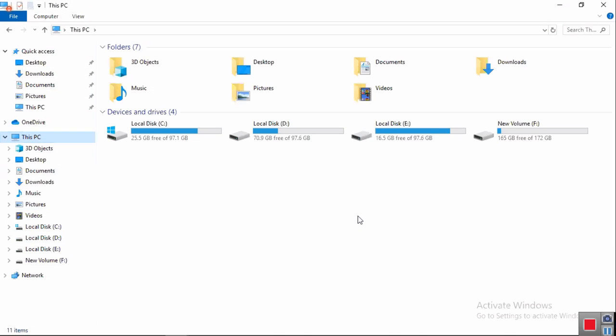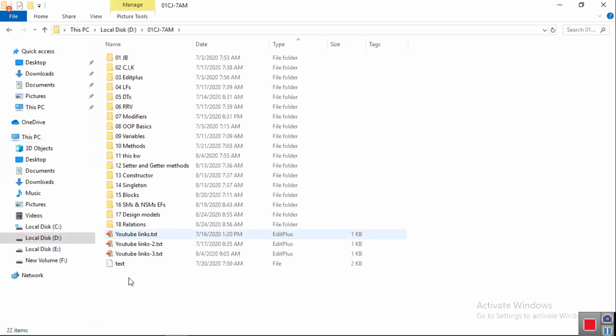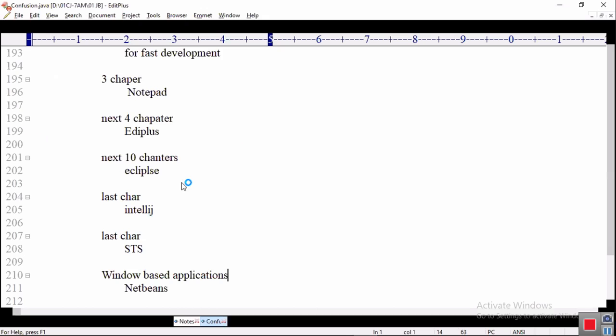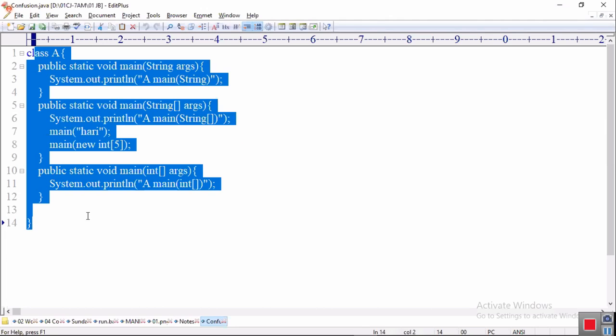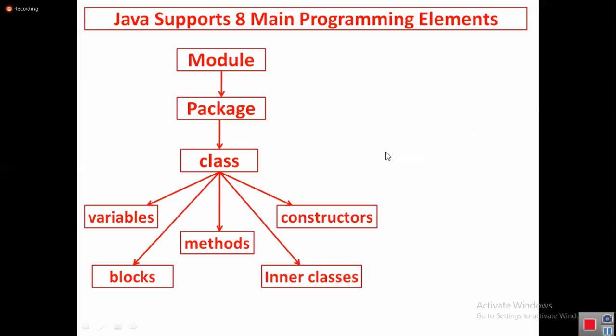This is my computer. My computer is divided into drives. Each drive is divided into folders. Each folder is divided into subfolders and files. In each file we have data and operations. The same operating system structure will be applied here. Module is nothing but a drive.